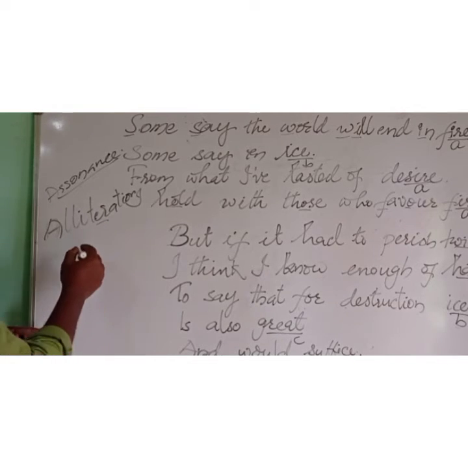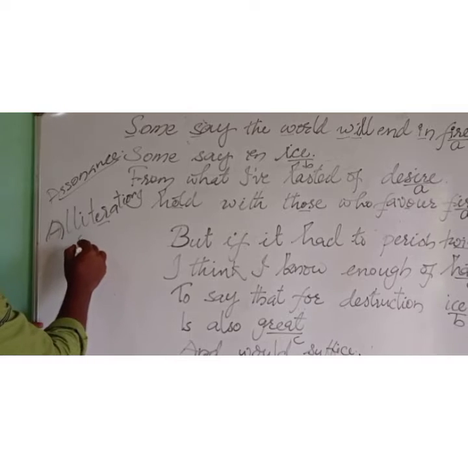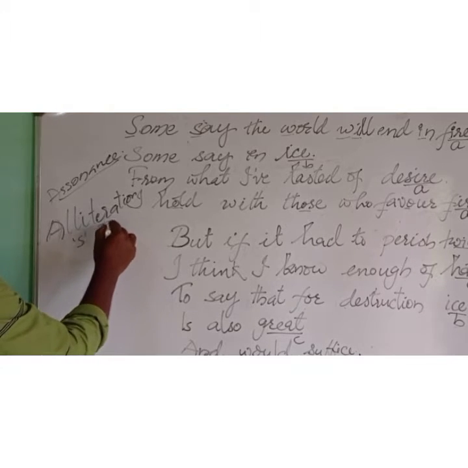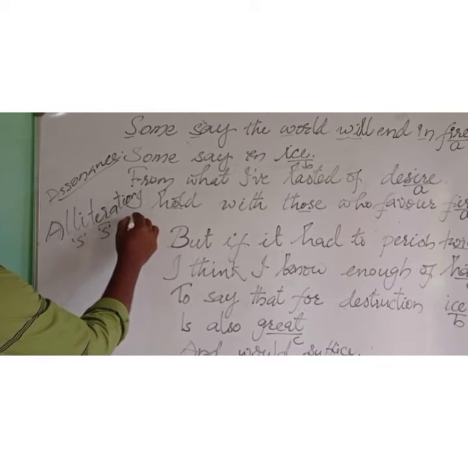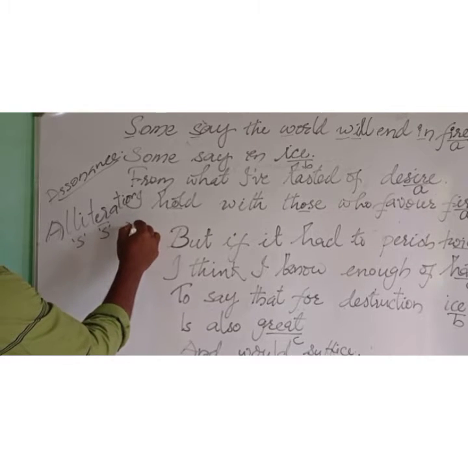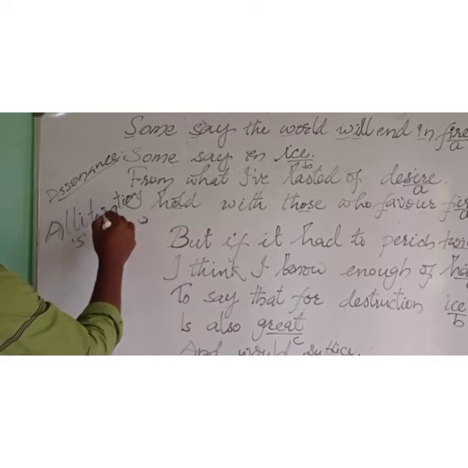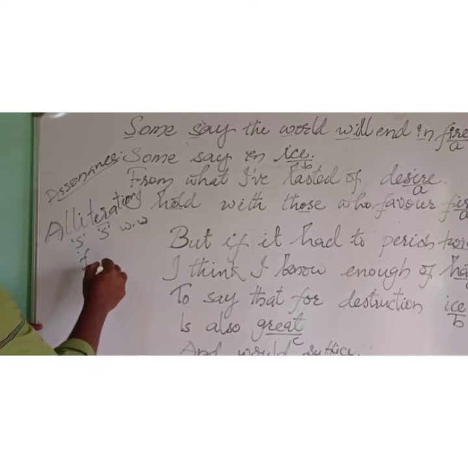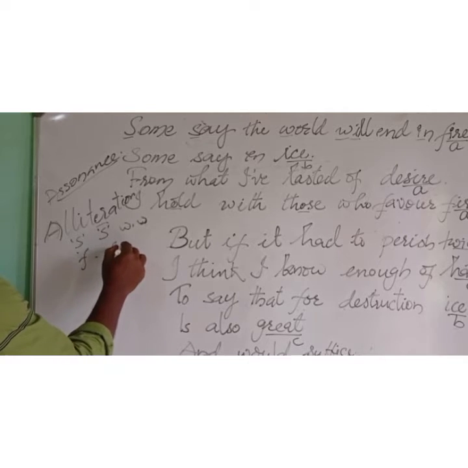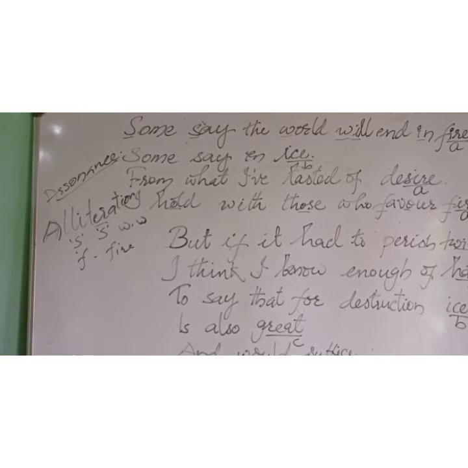So we have s sound in "some" and "say", w sound in "will" and "world", and the f consonant sound at the beginning of "favor" and "fire". Okay, these are the examples for alliteration.